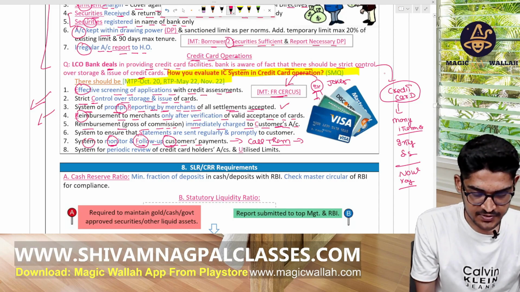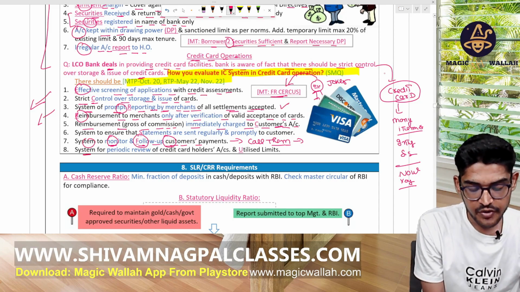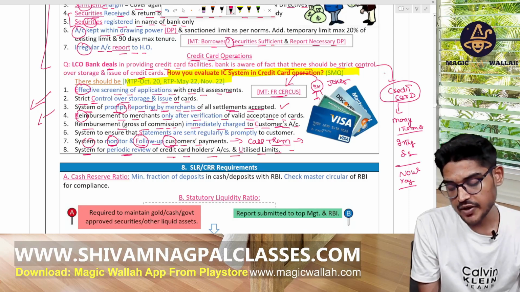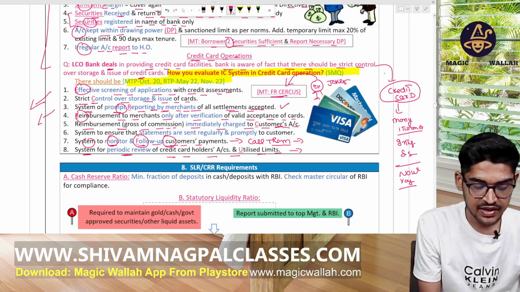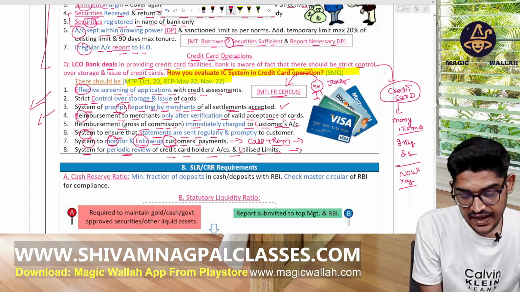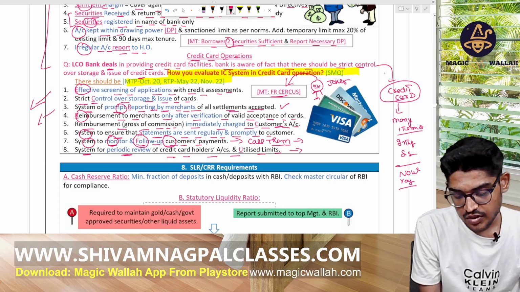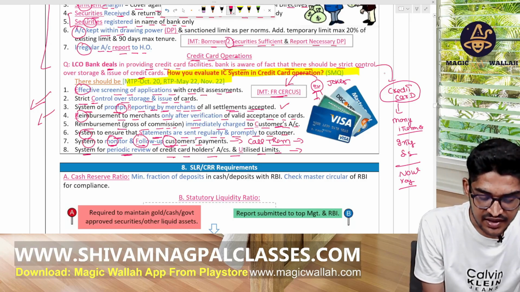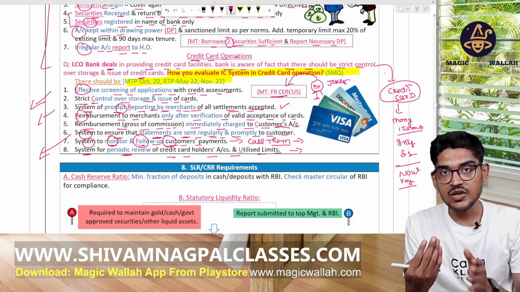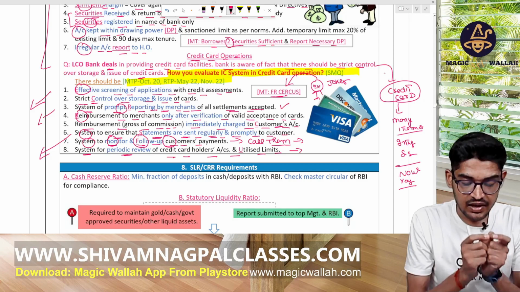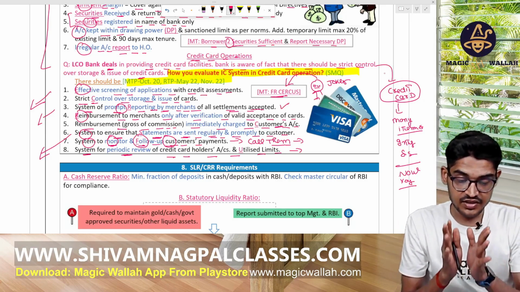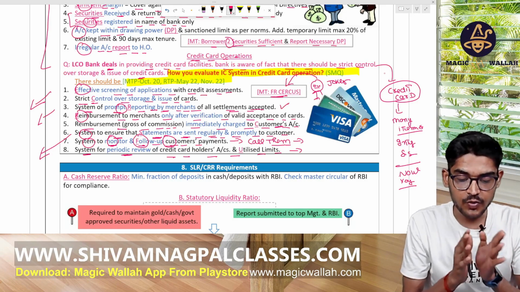Now, U means system for periodic review of the credit card holders and how much limit they have used. There should be a periodical review of the debt. S means the system to ensure that the statements are regularly and promptly sent to customers, showing how much money they used and how much payment they made. So FR circus: this should be controlled for credit card operations by the banks.